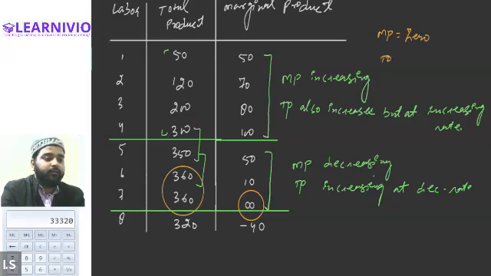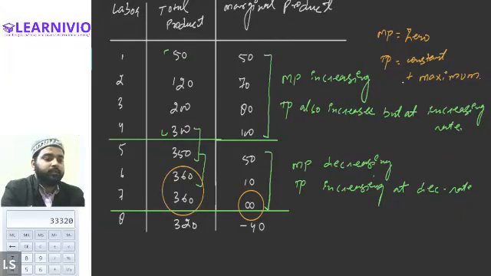Then TP will be constant, and at the same time, TP will be at its maximum value. 360 is the maximum value of the total product. So when marginal product is 0, total product will be constant and at its maximum.